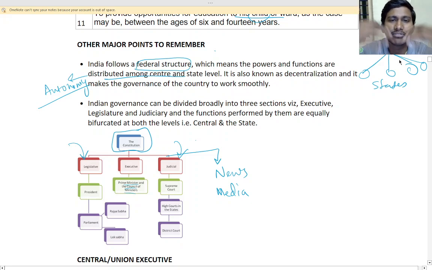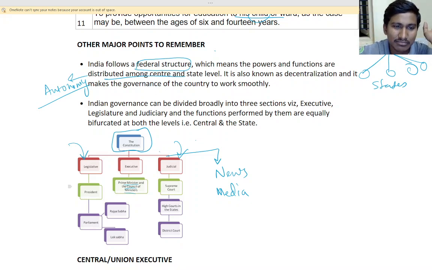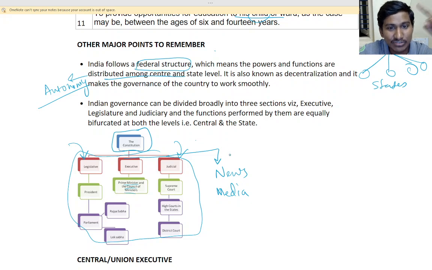If they tell wrong information, we will know only wrong information. That is why they say fourth pillar of democracy.